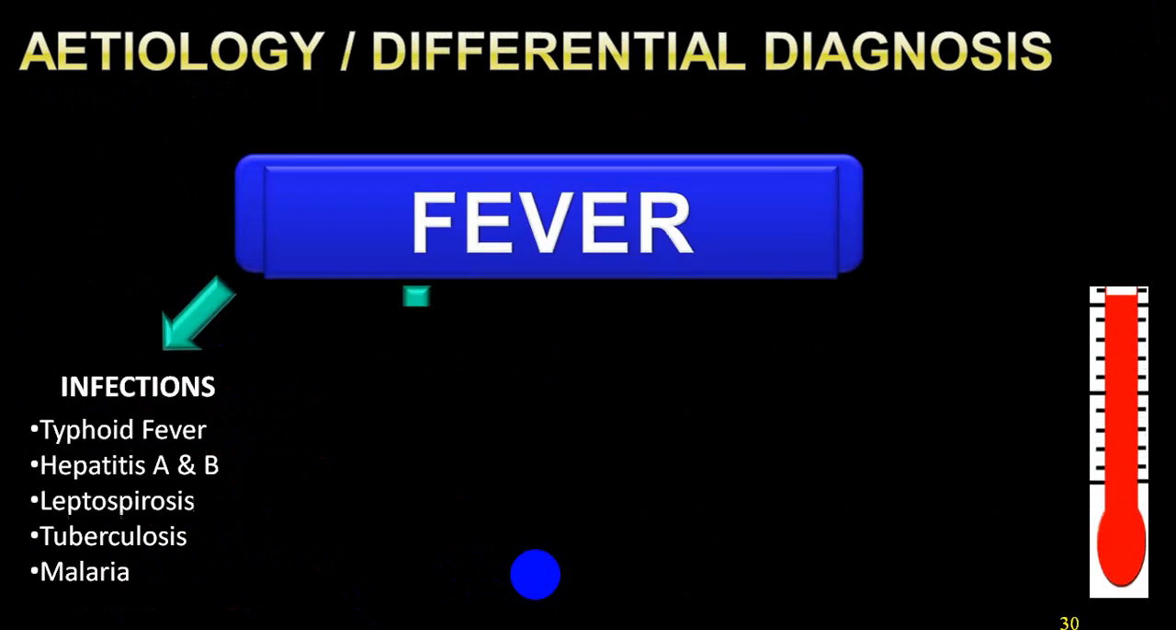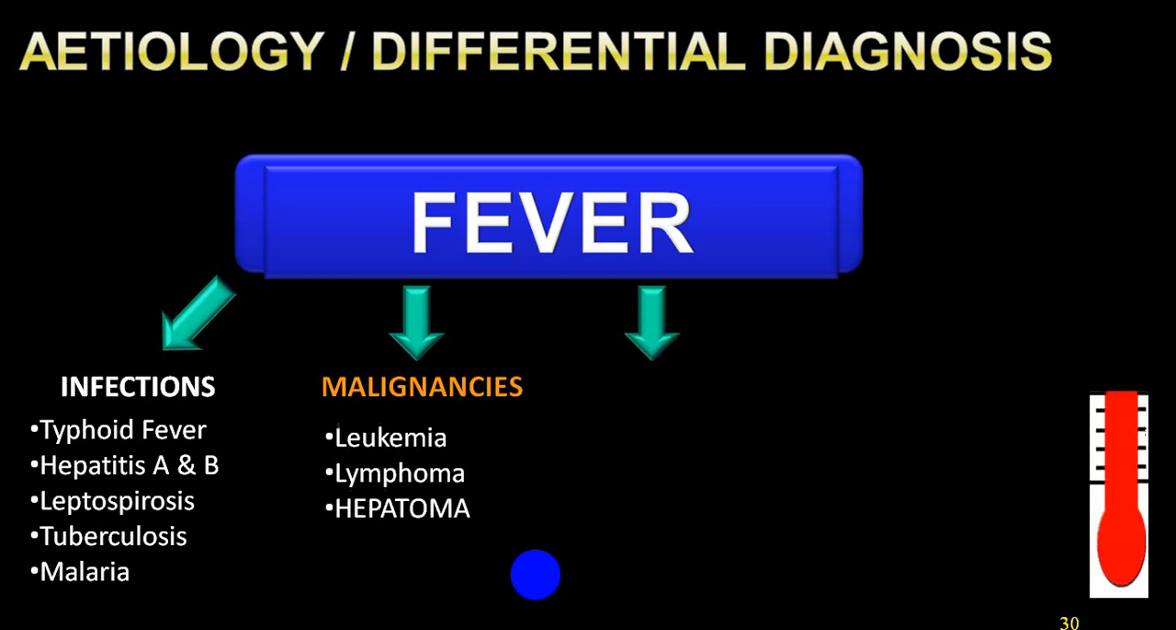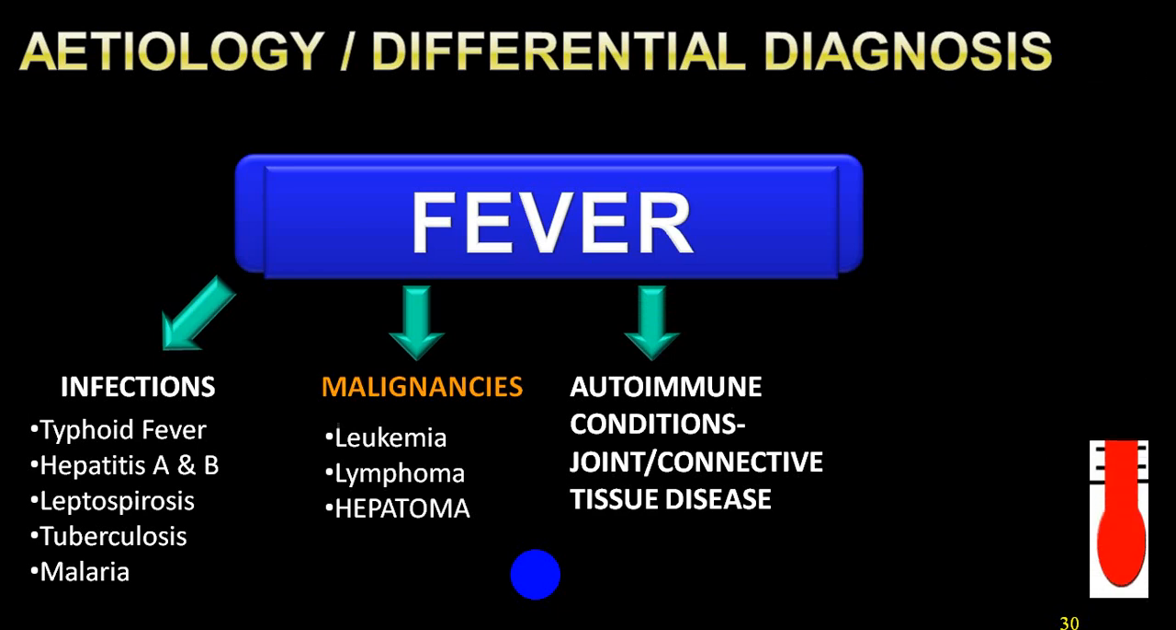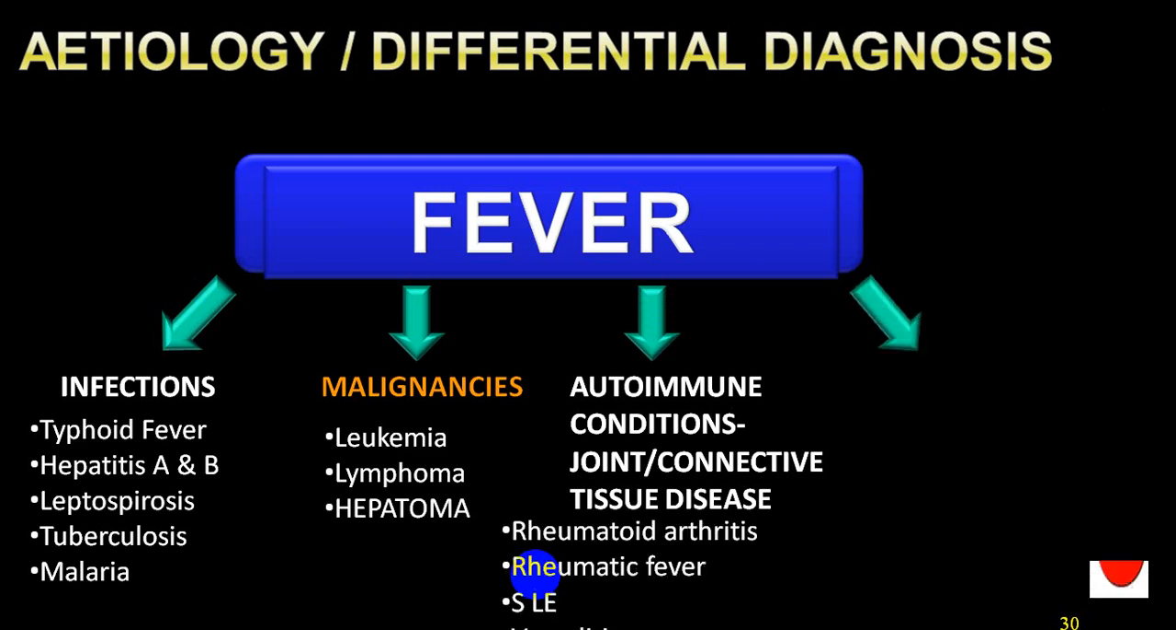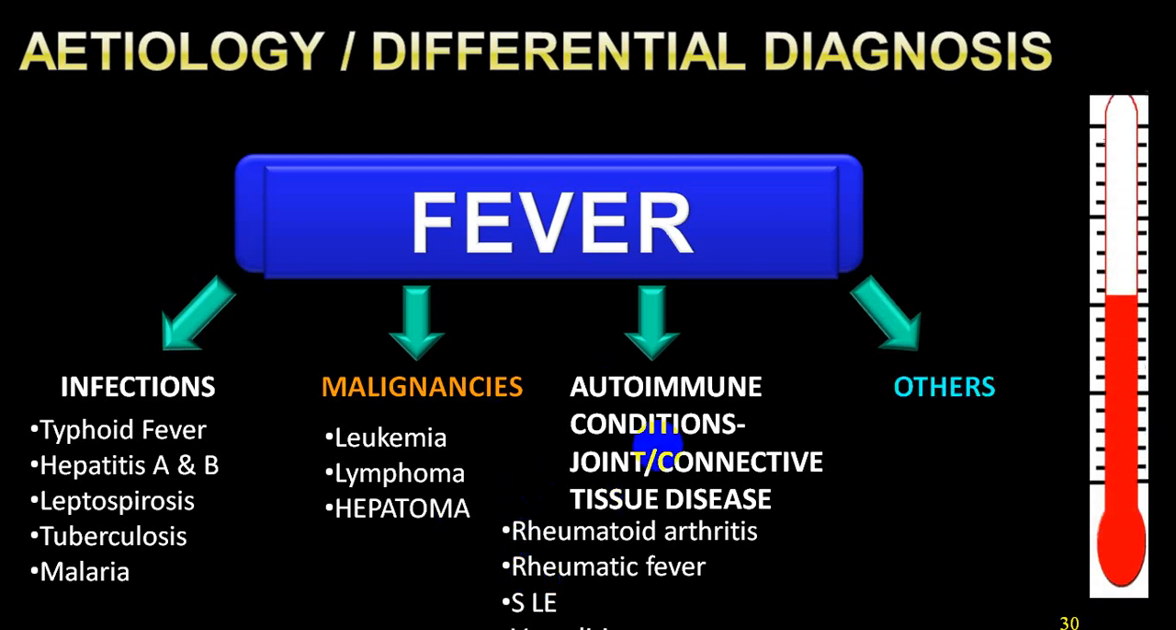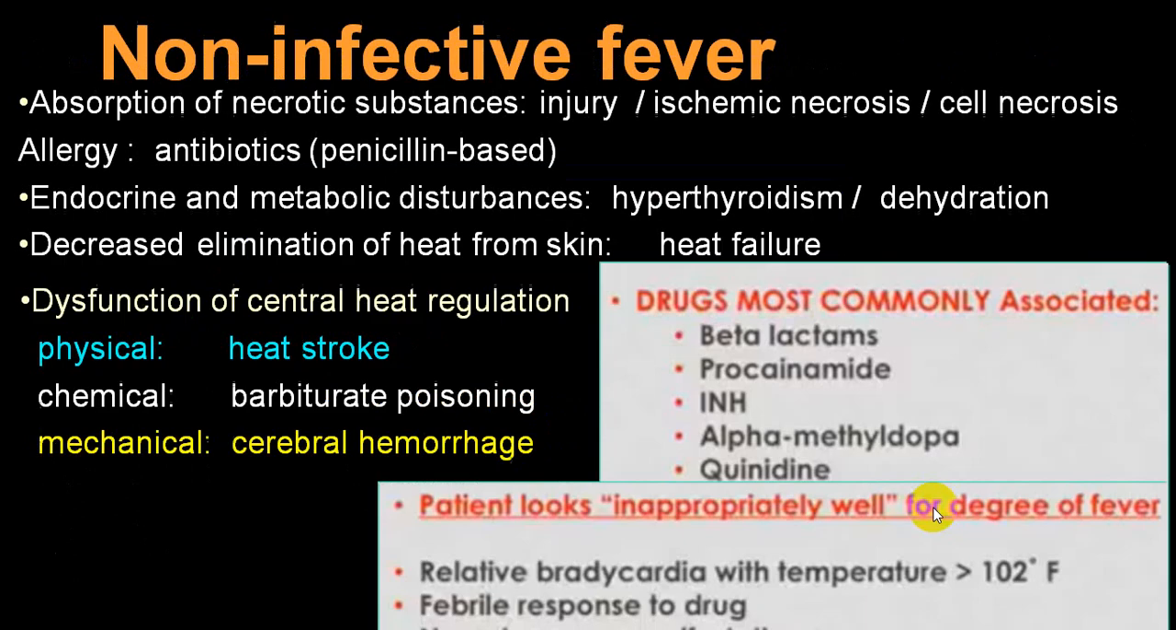So fever can be because of infections. A few examples: typhoid fever, viral fever, leptospirosis, tuberculosis, malaria, etc. Among malignancy: leukemia, lymphoma, hepatomas, and a good number of other malignancies. Among autoimmune: RA, SLE, a good number of these conditions, even inflammatory bowel disease, Hashimoto's thyroiditis, etc. Other groups: rheumatoid arthritis, rheumatic fever, vasculitis, and then we come across the fourth group we call miscellaneous, and in miscellaneous we have drug-induced fever, factitious fever, etc.